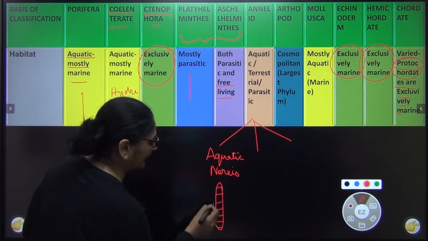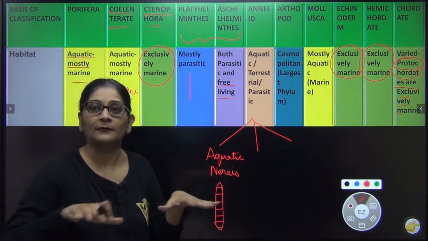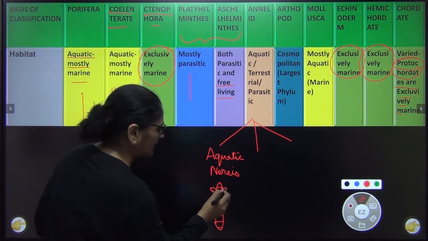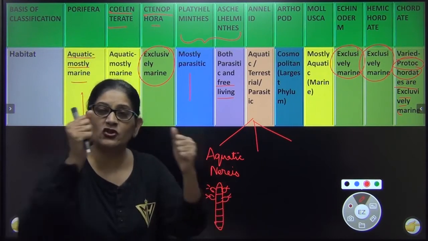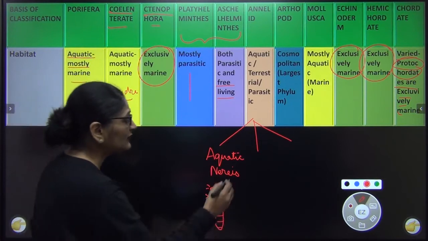The body is segmented and since they are aquatic, they need to paddle in the water. इनको तैरना आना चाहिए. So for paddling, they have special type of foot called as parapodia. You can see this. Their foot is paddle-like. The paddle which you also use in boats. ठीक, this is Nereis, which is aquatic.